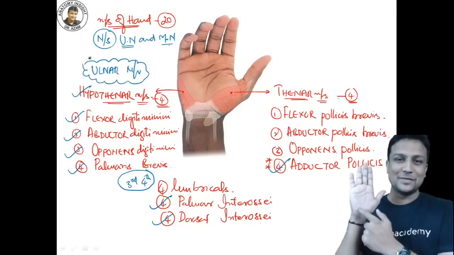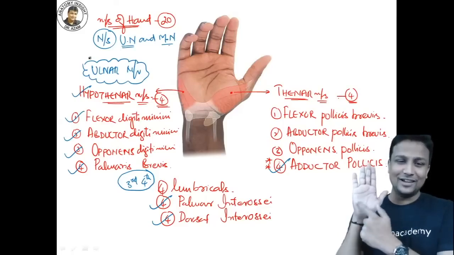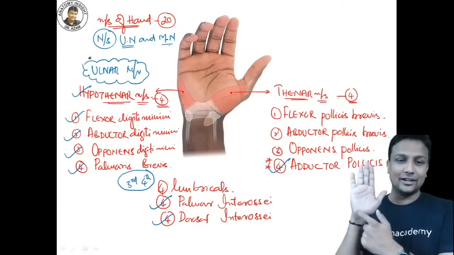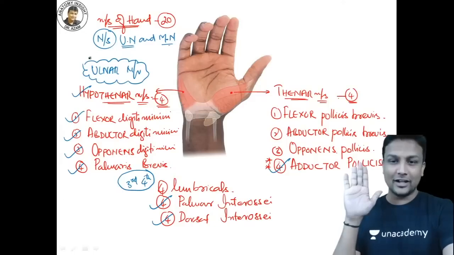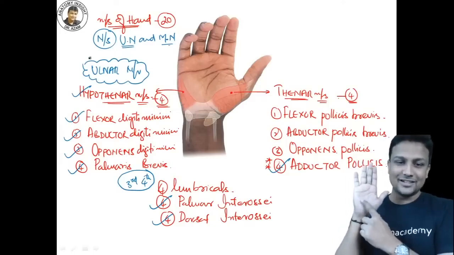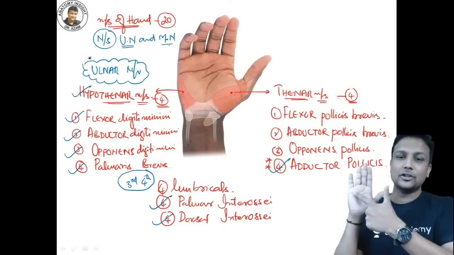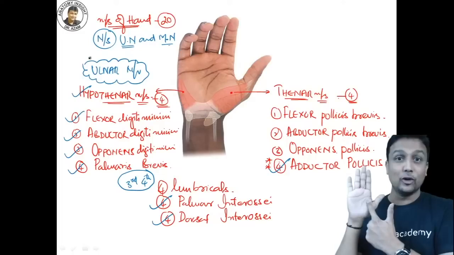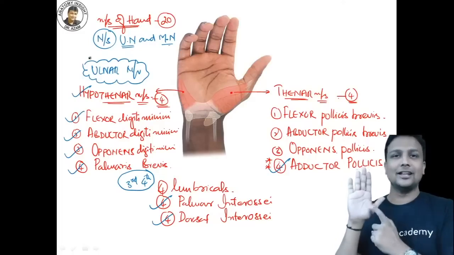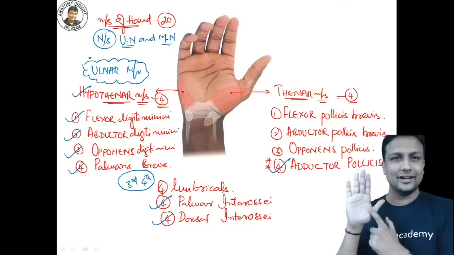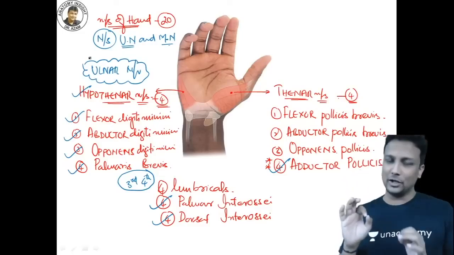All your hypothenar muscles: flexor digiti minimi, abductor digiti minimi, opponens digiti minimi, and the palmaris brevis. After that, the third and fourth lumbrical. Very good. After that, it will supply all the interossei, four palmar and four dorsal, and then going to the other side, it will supply the adductor pollicis.